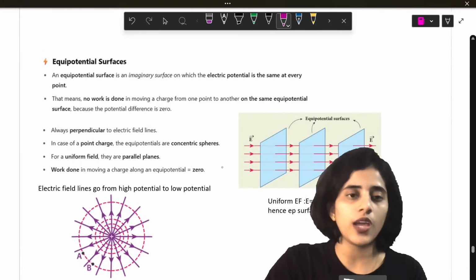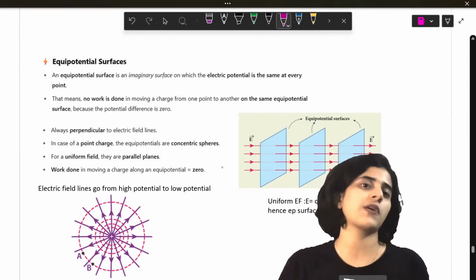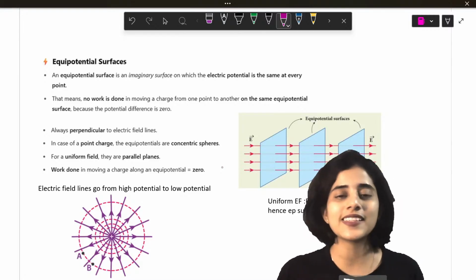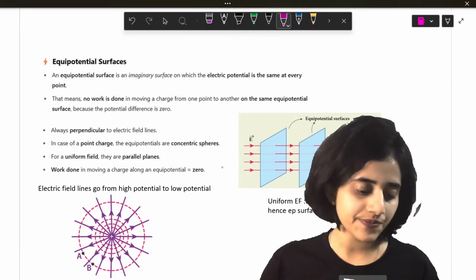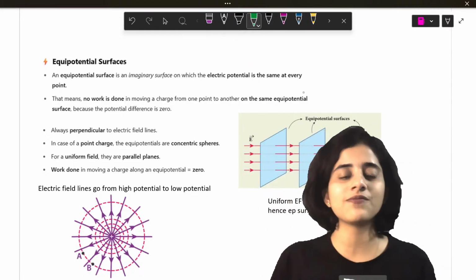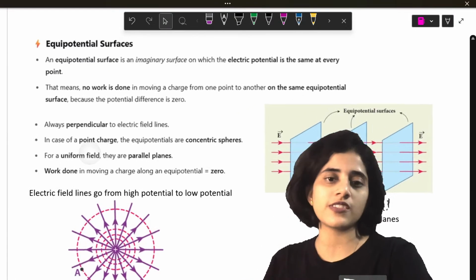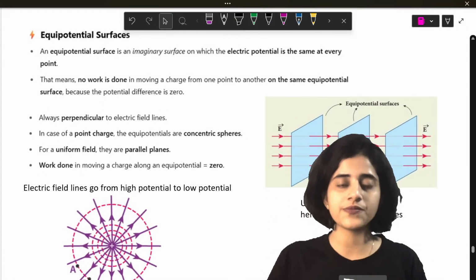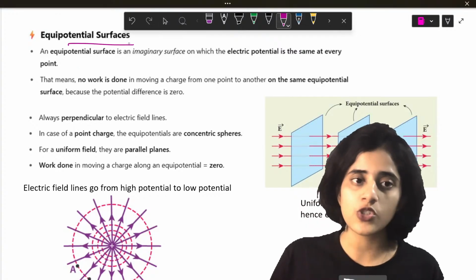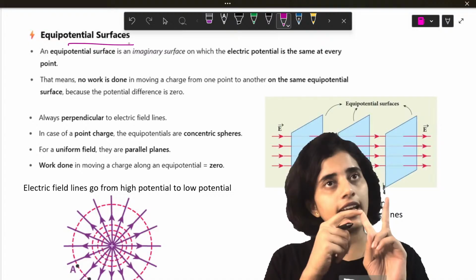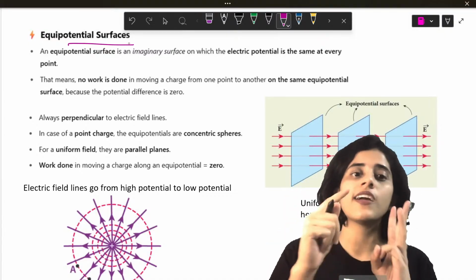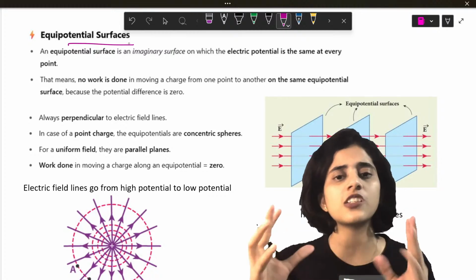Alright. Now coming to the last topic of the day, equipotential surfaces. So all those who are tired, don't worry, I'm just going to finish off. This is the last topic for the day. So we looked at what is potential energy, we looked at what is electric potential or voltage. Now we are going to look at equipotential surfaces.